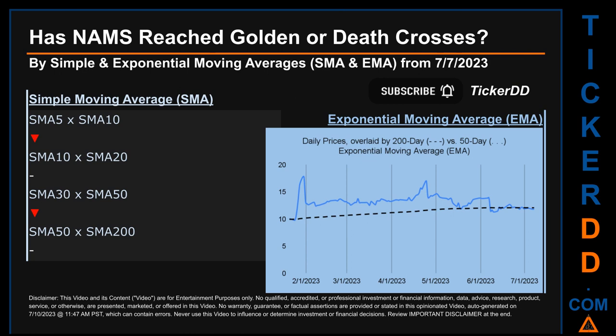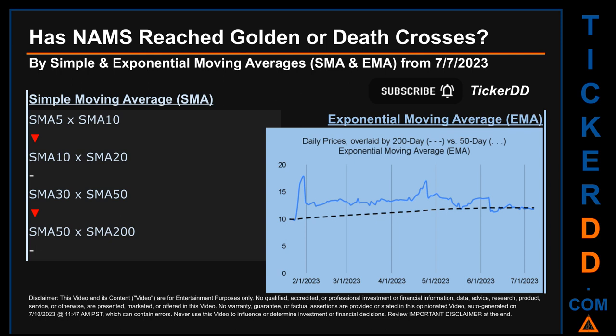Has NAMS price reached golden or death crosses? Golden cross and death cross are basic signals that compare average prices across two specified trade day ranges, a short-term versus a long-term range. For example, 5-day versus 10 trade days. Essentially, a golden cross is a bullish signal. It appears when a ticker's short-term moving average crosses above its long-term average. Vice versa, a death cross is a bearish signal when the short-term crosses below its long-term moving average.